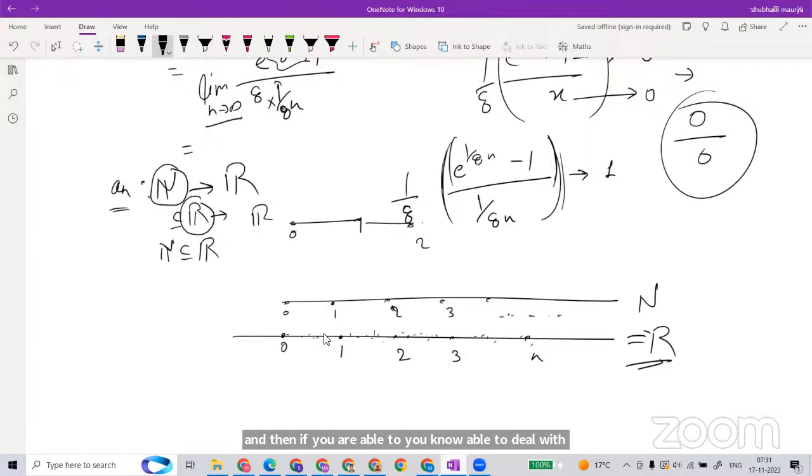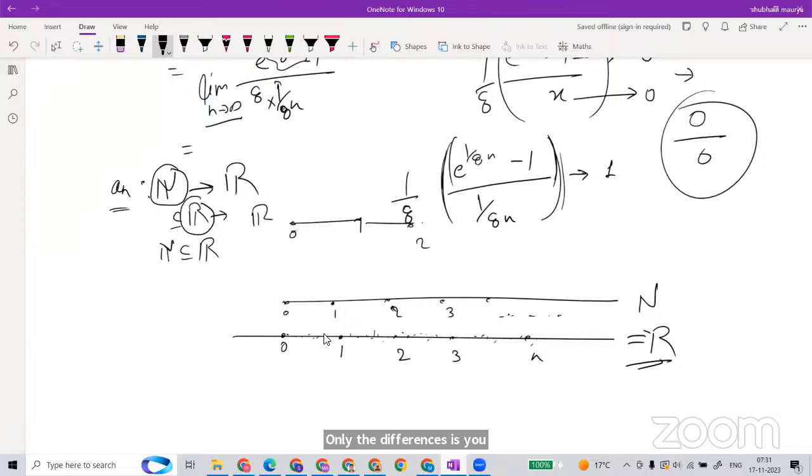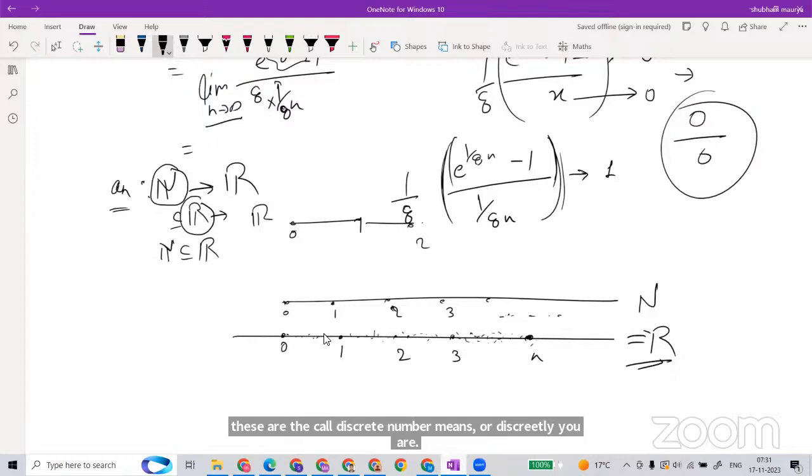It will behave very similarly, not even similarly, exactly the same. The only difference is that you are playing on discrete numbers 1, 2, 3, counting numbers, and with the function you are also filling the gaps, not only the discrete numbers.